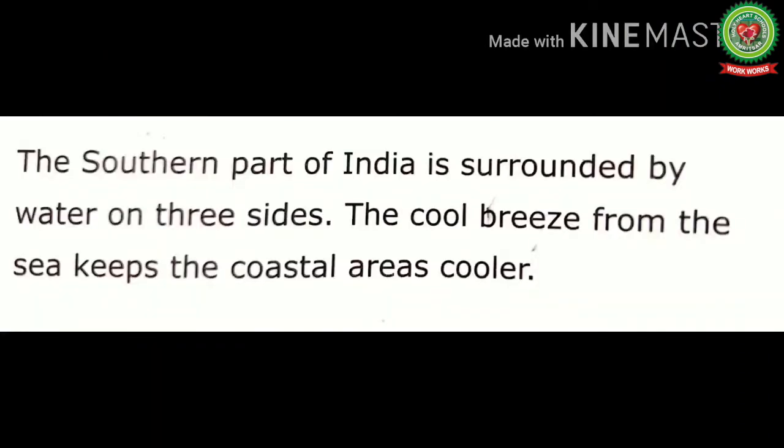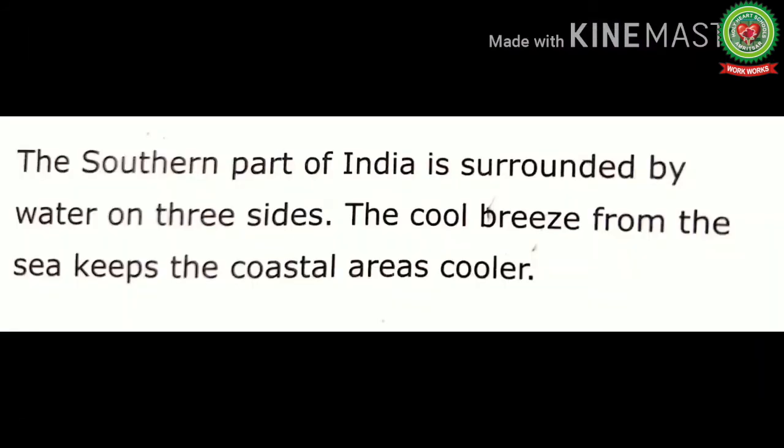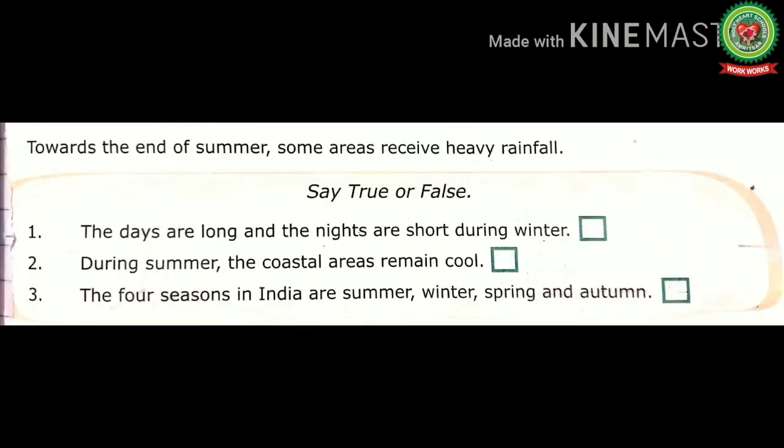Let's continue. The southern part of India is surrounded by water on 3 sides. Surrounded means encircled. The cool breeze from the sea keeps the coastal areas cooler. Towards the end of summer, some areas receive heavy rainfall.